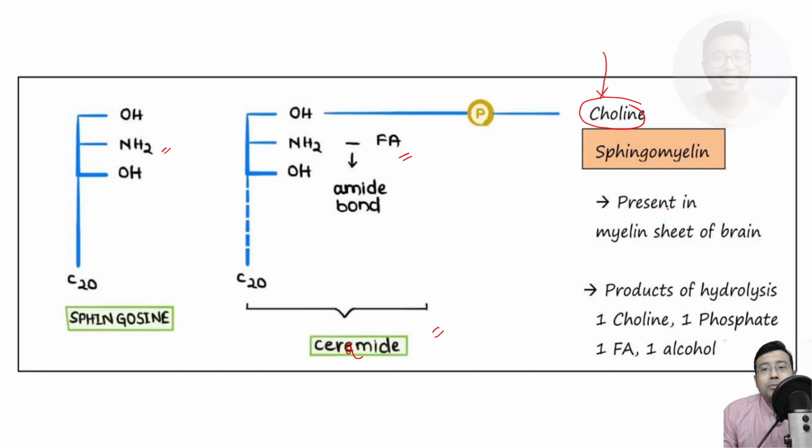Sphingomyelin, number one, it is present in the myelin sheath of the brain. Very important. So what will be the product of hydrolysis of sphingomyelin? If sphingomyelin is broken down, we get choline, one phosphate, one fatty acid, and one alcohol, this alcohol being sphingosine. Now I hope you are getting a clue. We have told hydrolysis, so it means breaking down with the help of water, right?